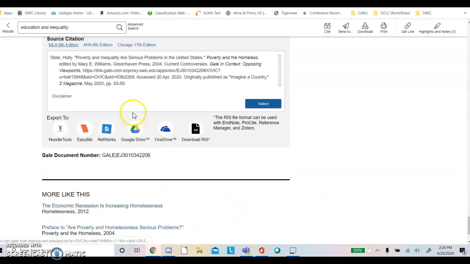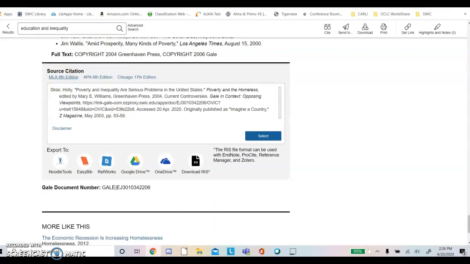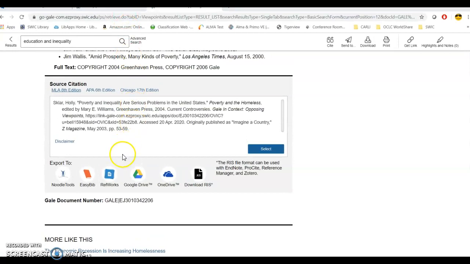And it looks like it's coming in the MLA format. So you'll see that's going to be right there. And when you email it, it'll automatically come to you. So that's how